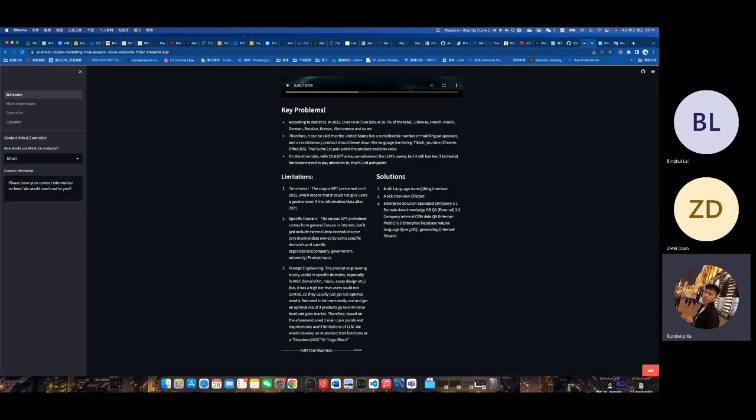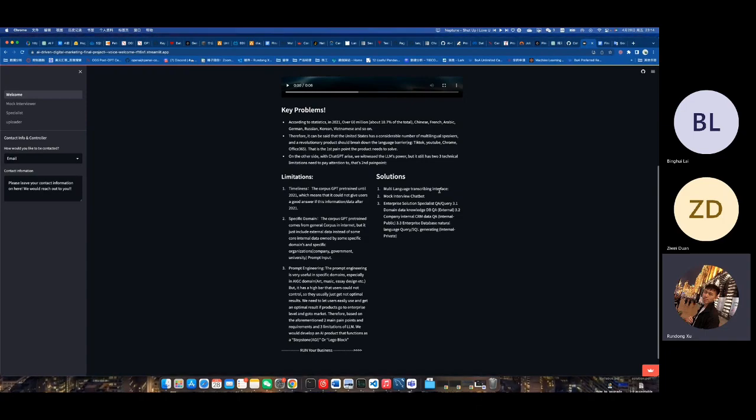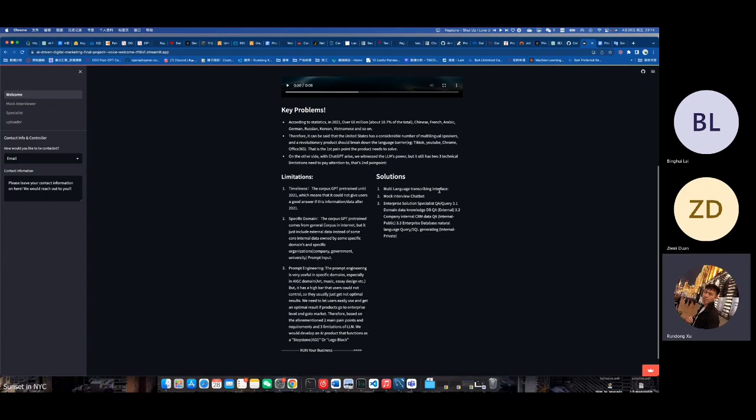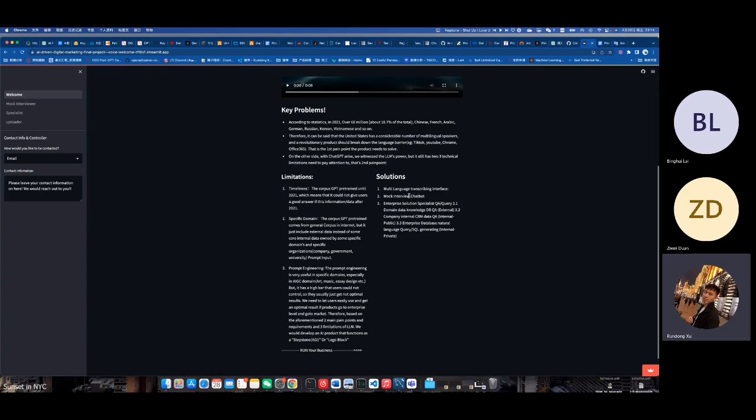The first part is the technical core to empower the different use cases. That is multi-language as a transferring interface. We can do voice and multi-language, to hear and translate into the prompt and get the result. Which means that our product could support people who use different languages.